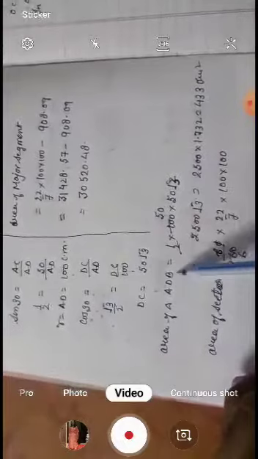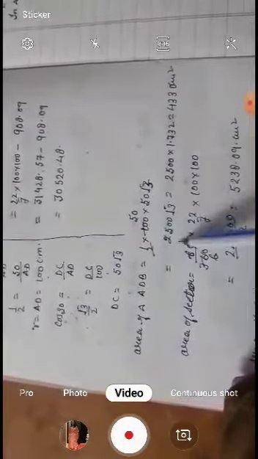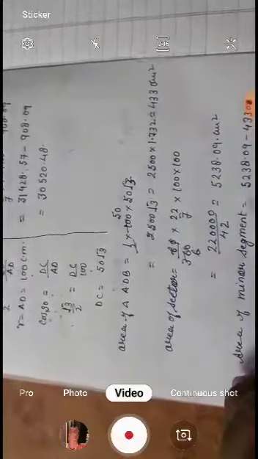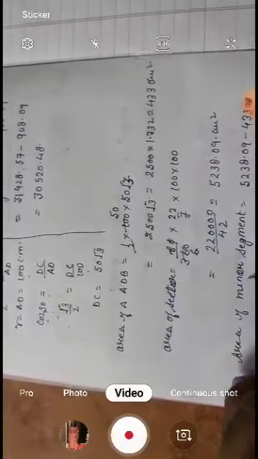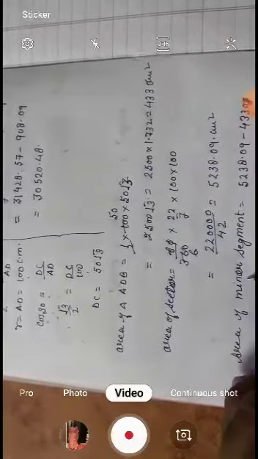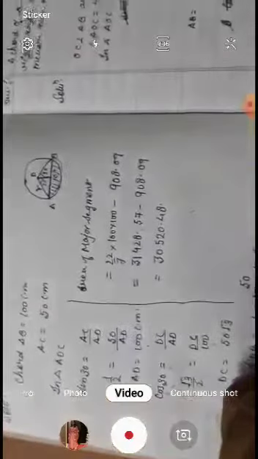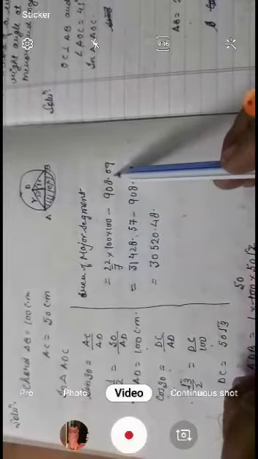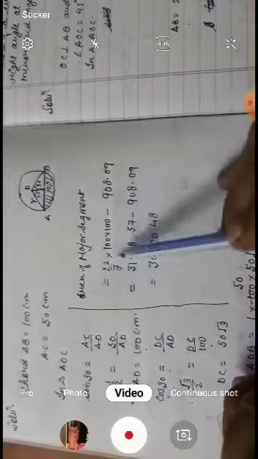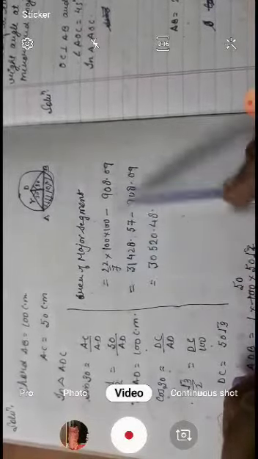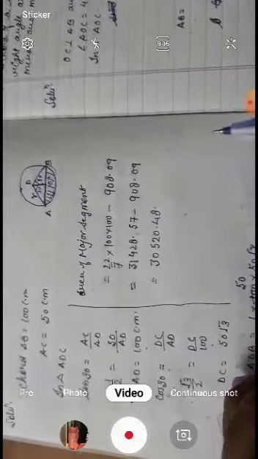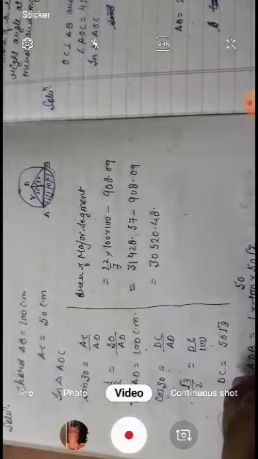Then we will find out the area of the triangle. We put in all the values. We found the area of the sector, put in the whole value, and subtracted both. This is the minor segment, it is not the major. Then how to find the major segment? Find pi r square and the value of the minor segment, both are subtracted, then we get this number. This is our area of the major segment.